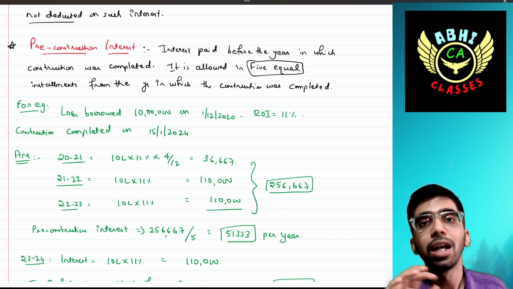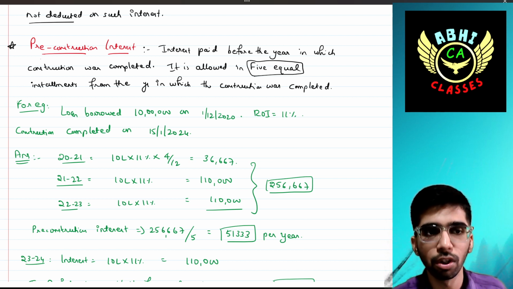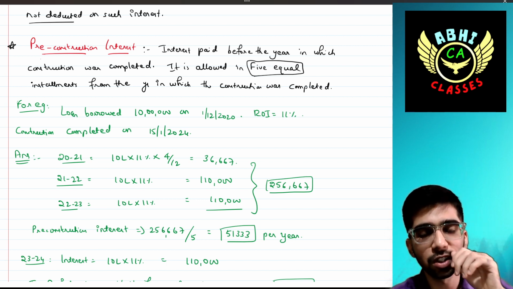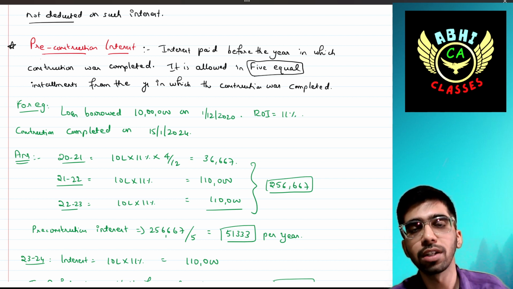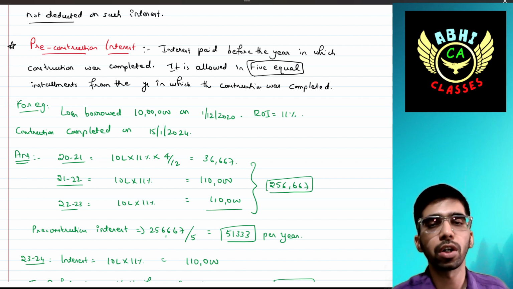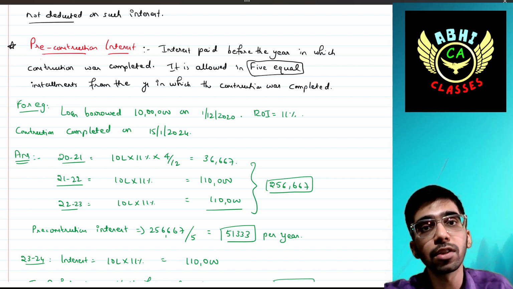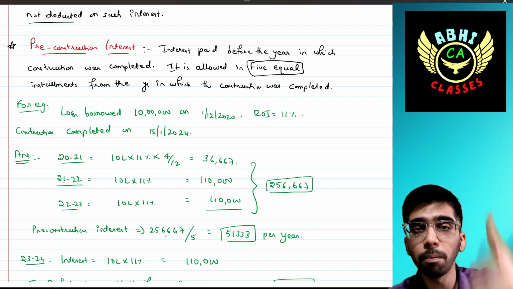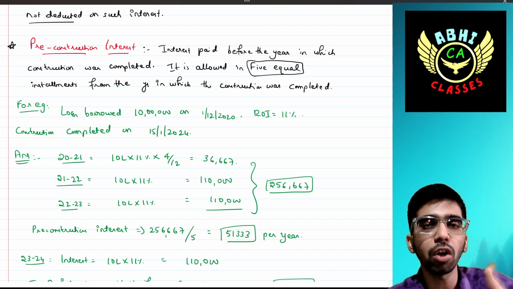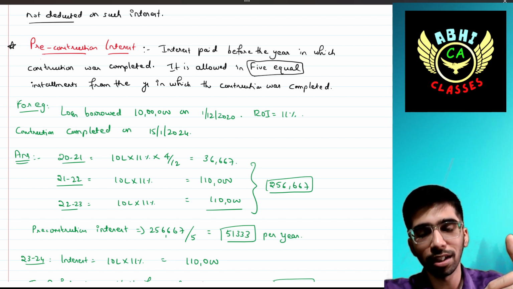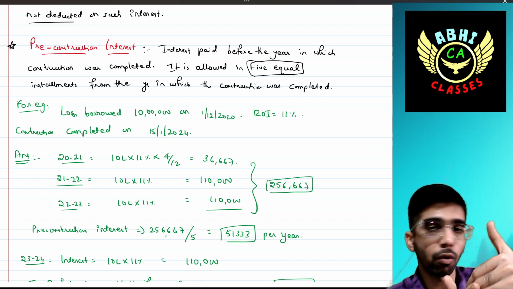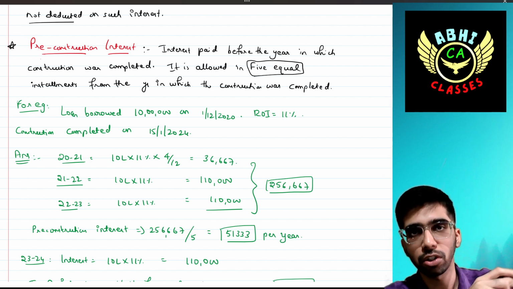For 21-22, 10 lakh into 11%, that is 1,10,000. For 22-23, 10 lakh into 11%, that is 1,10,000. All three come to around 2,56,667. That is the accumulated pre-construction interest. The 23-24 interest up to the construction date, 15th January 2024, can also be taken as pre-construction, correct? But the law says it is only up to the beginning of the year in which that house property is constructed. So in this example, the house property is constructed in 23-24, so whatever interest up to the beginning of 23-24 can be taken as pre-construction interest.